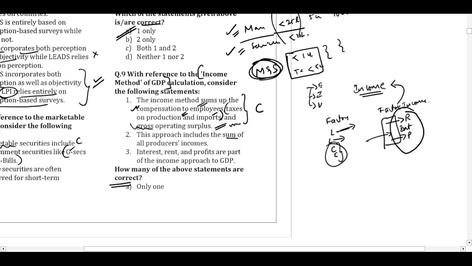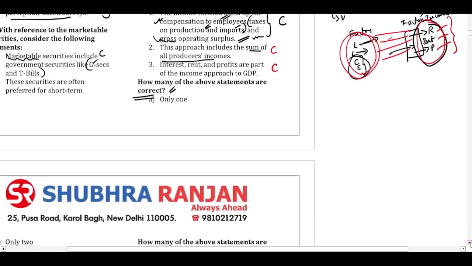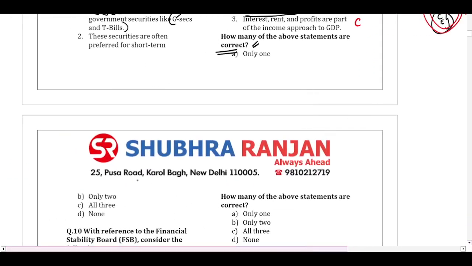This approach includes the sum of all producers' income. Like I said, these are the factors of production. Whatever incomes the factors get, that is being included. So this is also correct. Interest, rent, and profit are part of the income approach to GDP. We discussed that interest, rent, and profit are part of the income approach of GDP. So this is also correct. The question is asking which of the following statements are correct. All three are correct. So our answer will be option C, all three.